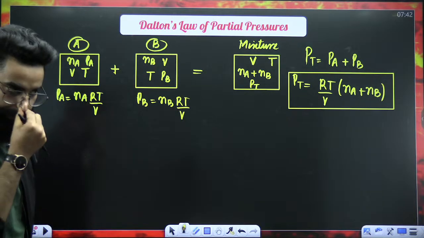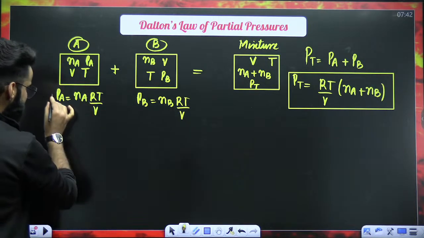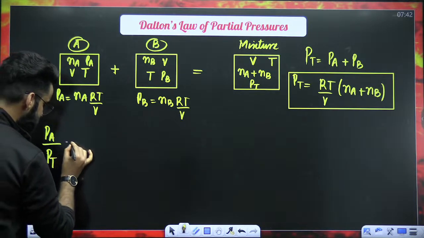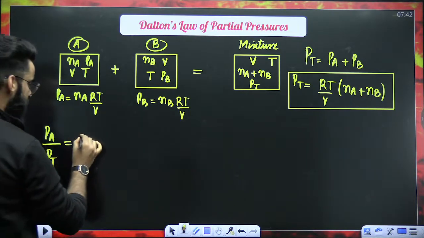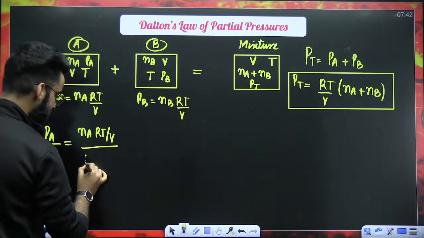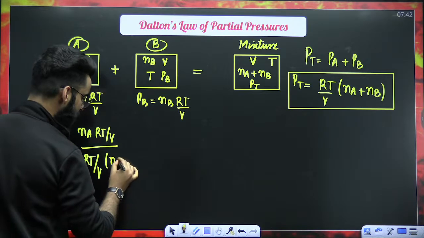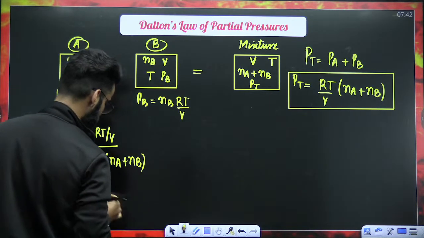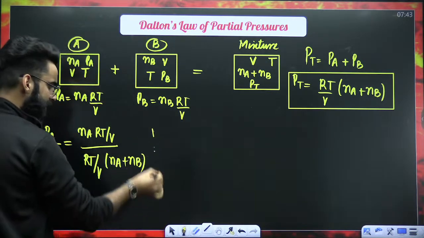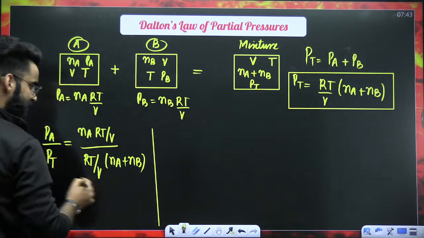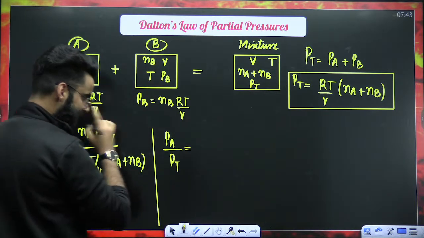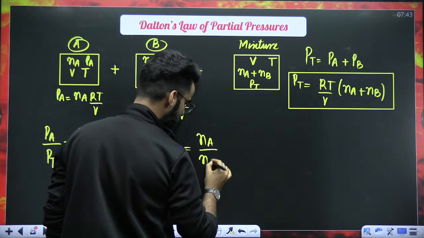First, right? Now second. Since PA is equal to Na RT divided by V, if I divide PA by PT, let's see what happens. PA is Na RT divided by V and PT is RT divided by V times Na plus Nb. Correct? So RT by V cancels out. So what do I get here? Let's check it out. PA divided by PT is equal to Na divided by Na plus Nb.